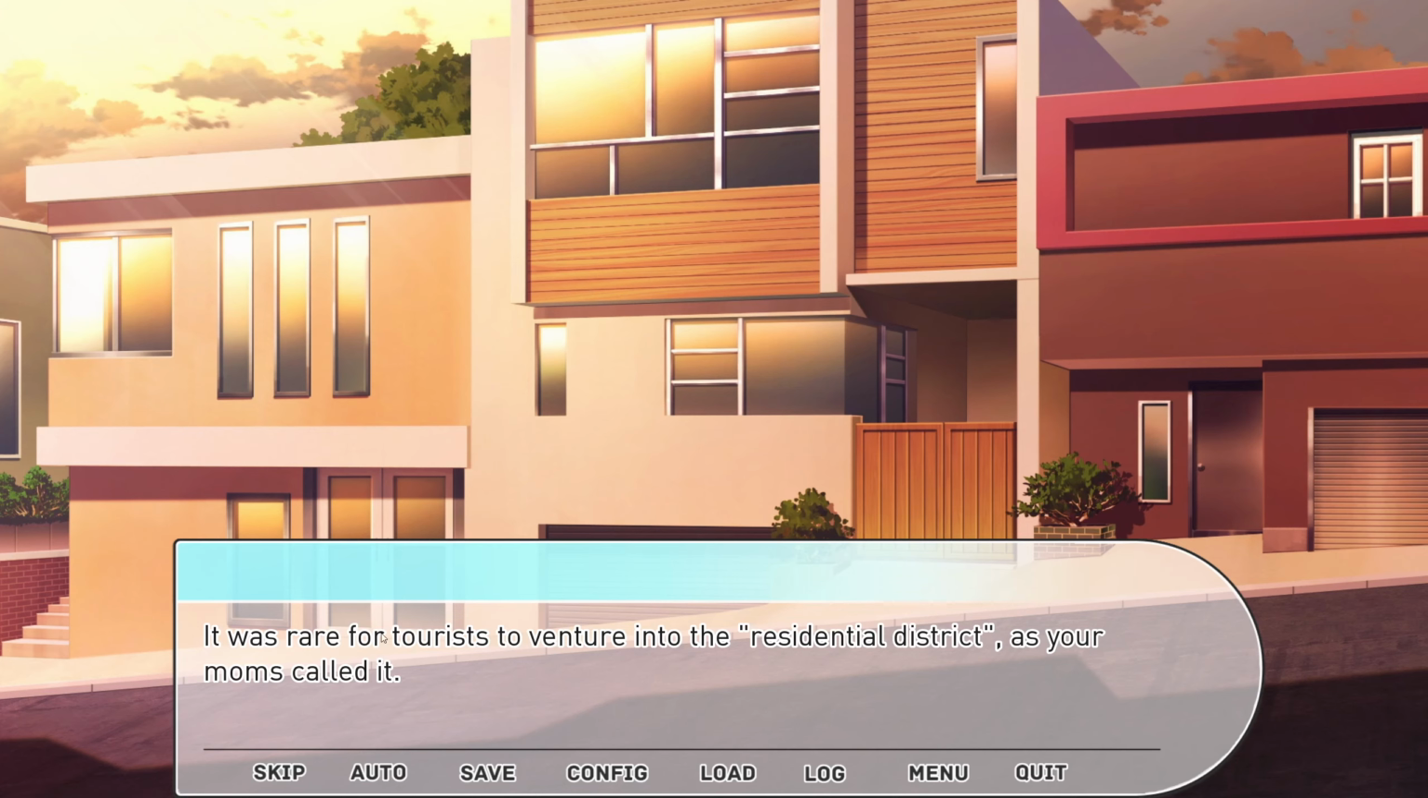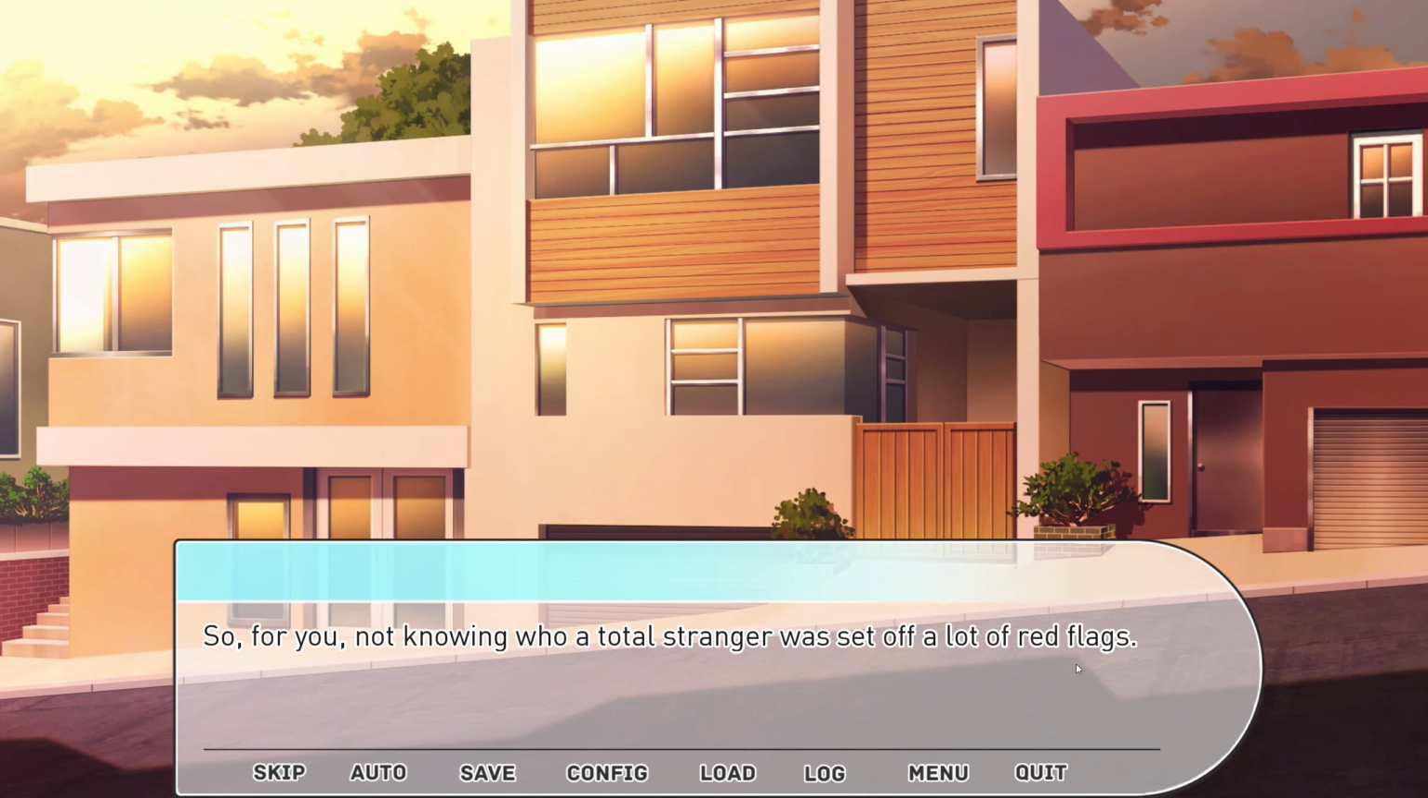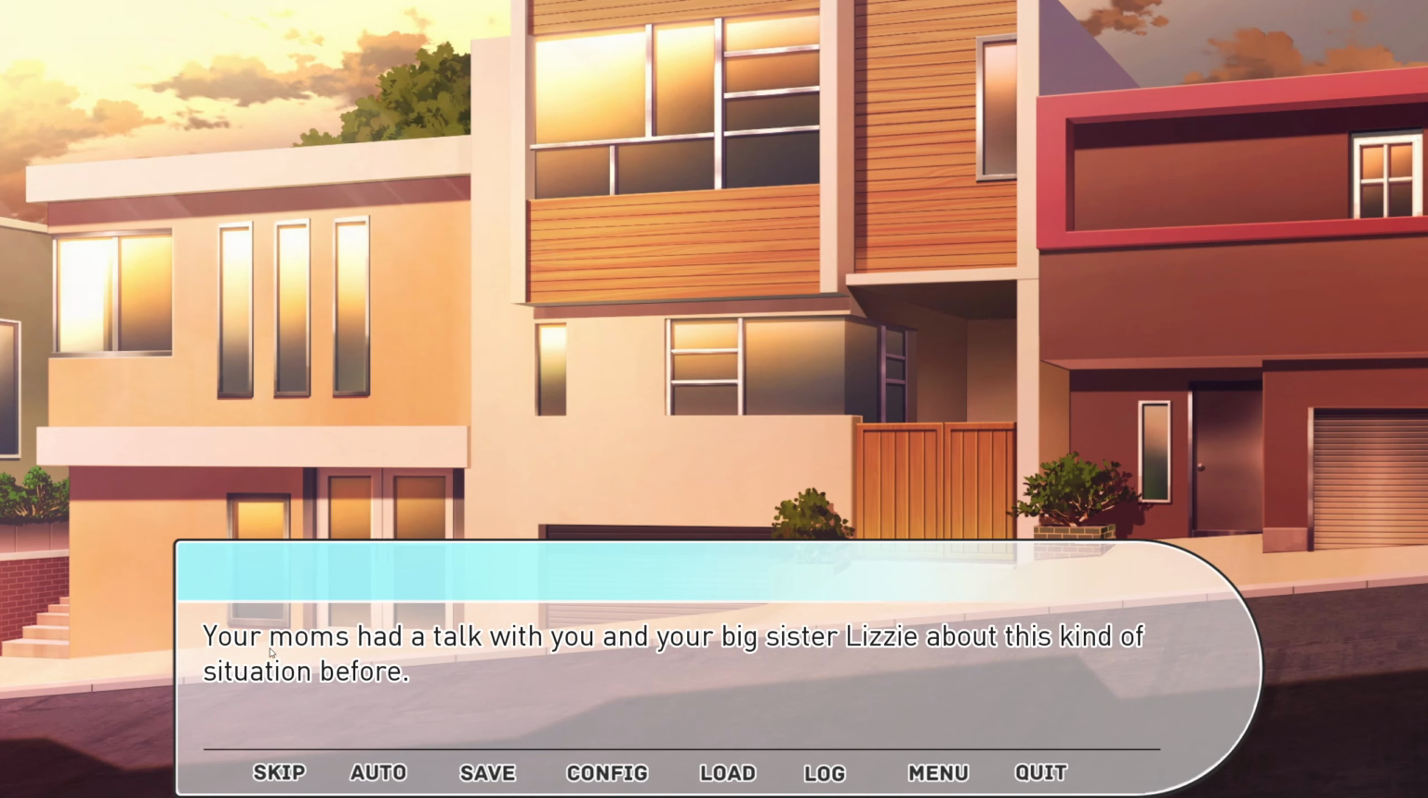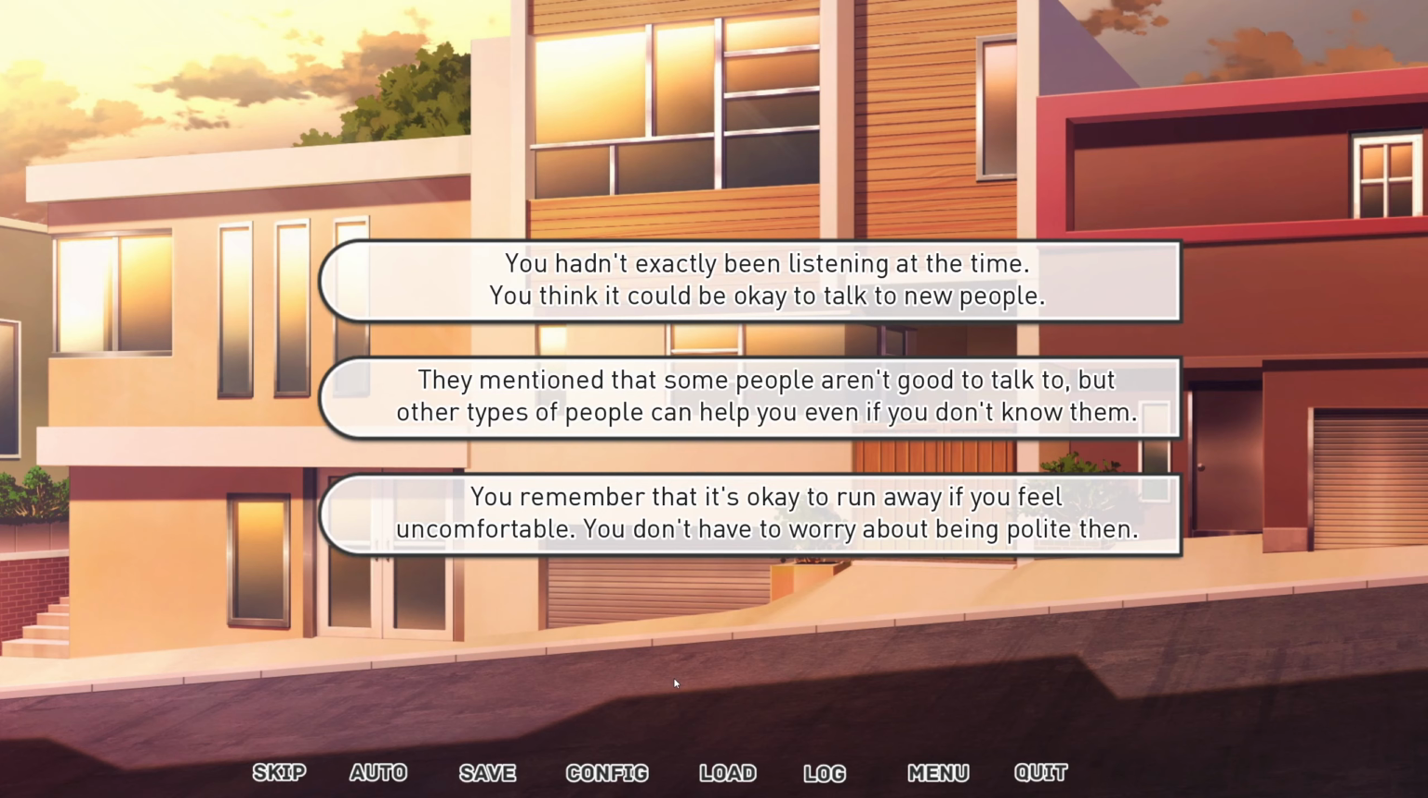It was rare for tourists to venture into the residential district, as your moms called it. So for you, not knowing who a total stranger was set off a lot of red flags. Your moms had a talk with you and your big sister Lizzie about this kind of situation before. You hadn't exactly listened at that time.